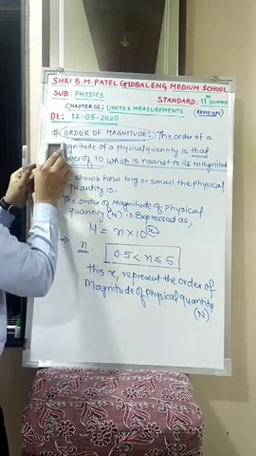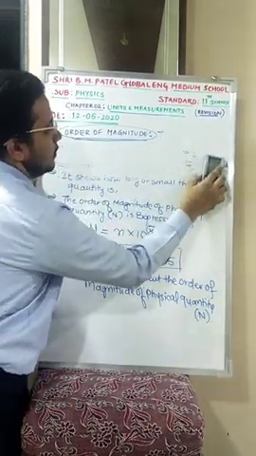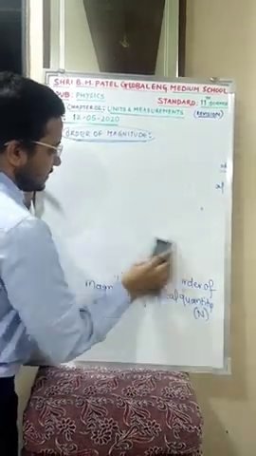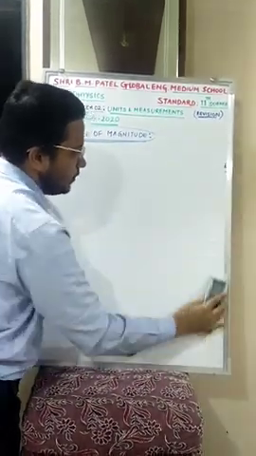Moving ahead, let us take an example that is asked in your assignment or homework.